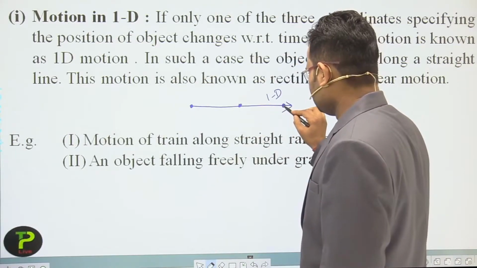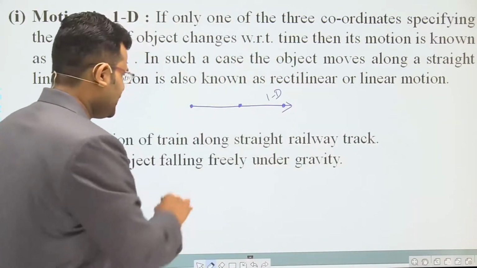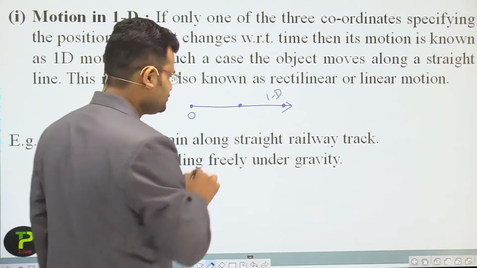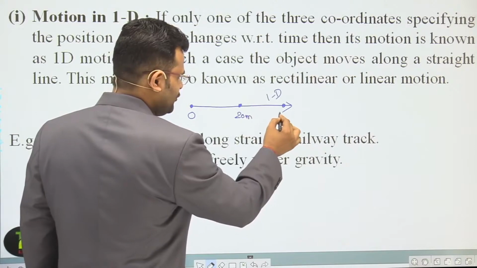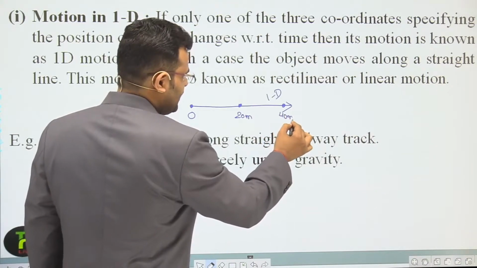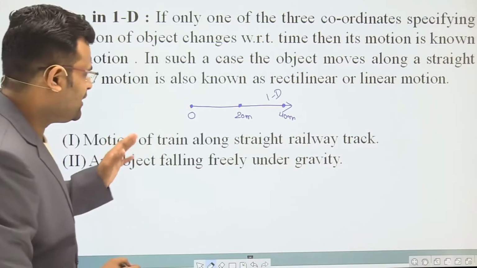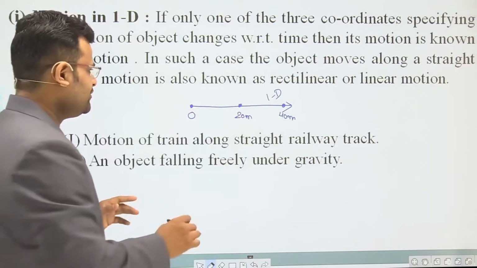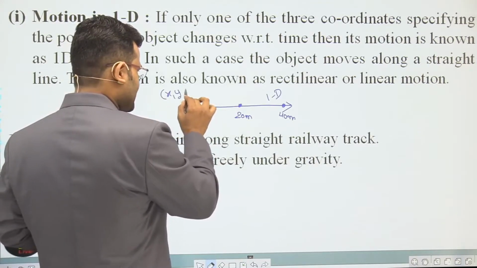Let's suppose there are 3 points where you show your position. At first your position is 0, second time it is 20 meters, and third time it is 40 meters. Dear students, when we talk about the position, we require only one dimension.